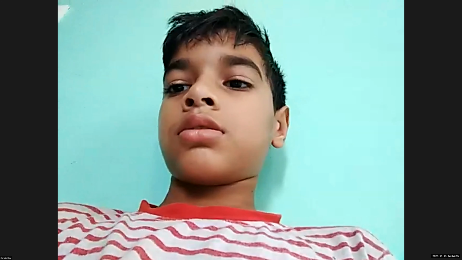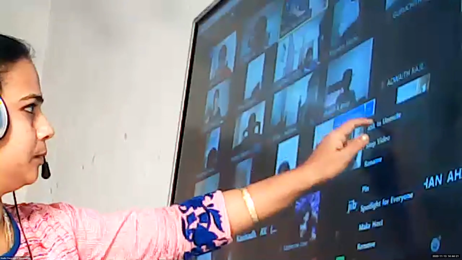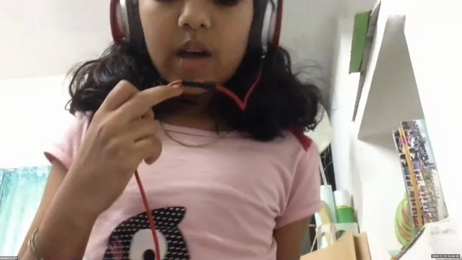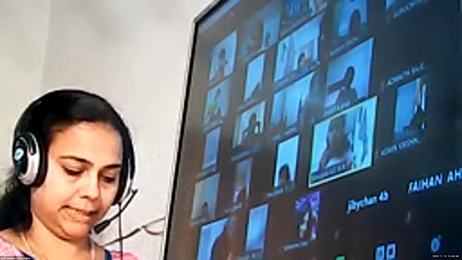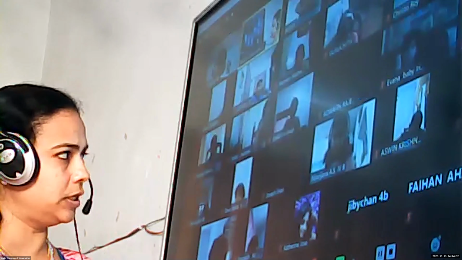So children, who is going to read now question number 20? Yes, Niranjana. Question number 20. There were 1,240 dogs in 10 shelter homes. If each shelter had an equal number of dogs, how many dogs were in each shelter? So children, how many dogs is the total?